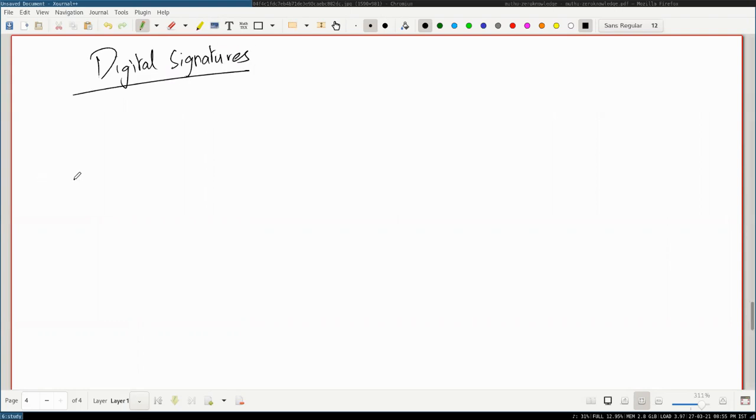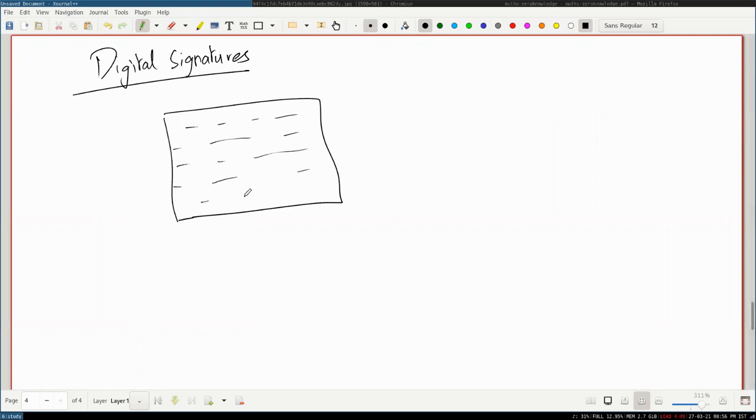So how a digital signature works is, let's say there's a document, and every document is just a list of some text, or a sequence of bits. Even if it's a binary document, a PDF document, you can think of it as a sequence of bits always. And the signer, okay, attaches his signature to this.